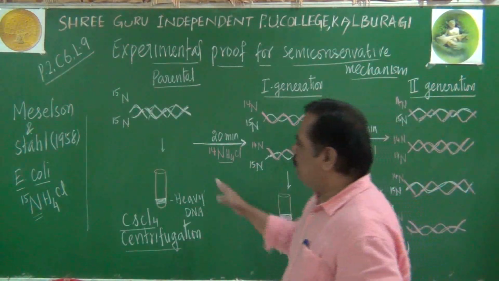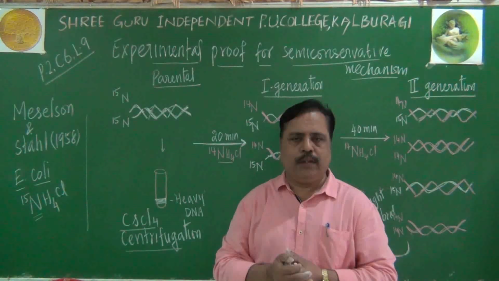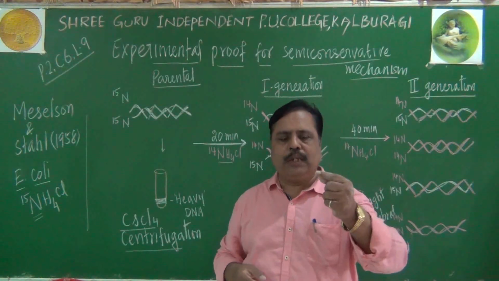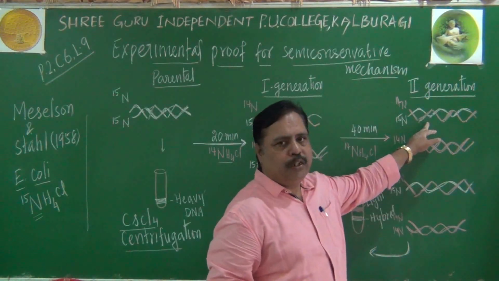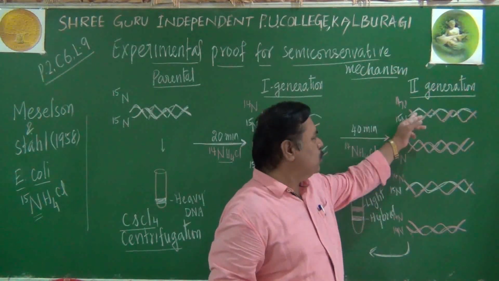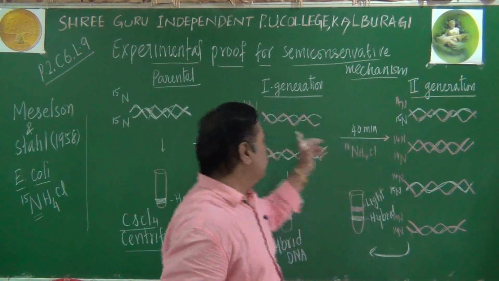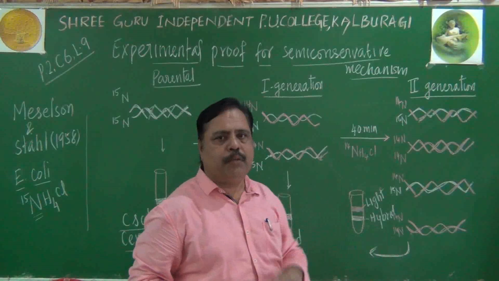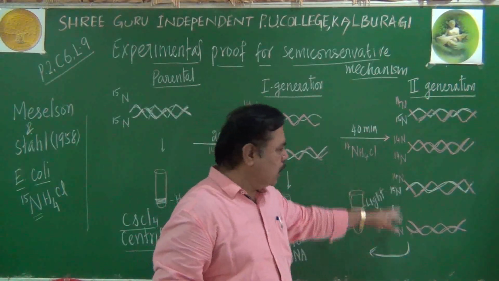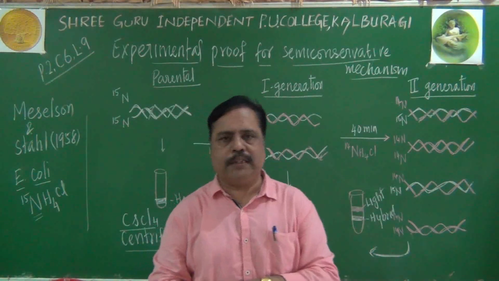Now, from this what do we infer? One of the parental strands only is retained by the daughter molecule. If both strands are retained, here you could have got only light DNA molecules. So this is called semi-conservative mechanism.